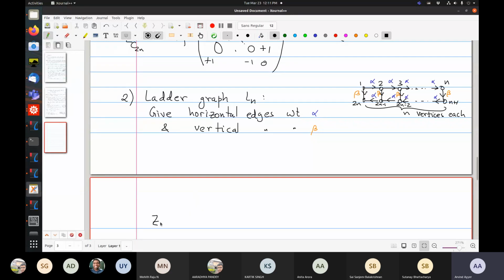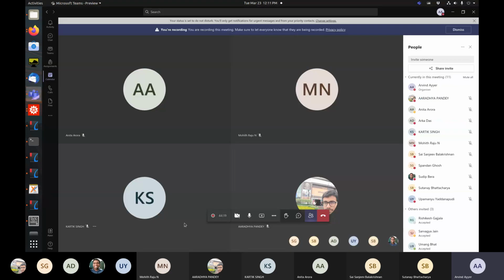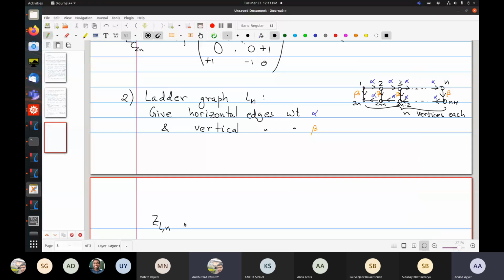Let's say Z of L_n. I want to calculate Z of L_n. How will you do it recursively? Something like alpha squared times Z of n minus 2 and beta times. Go ahead.